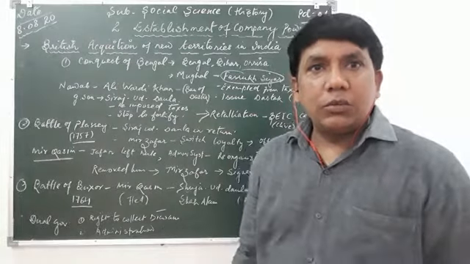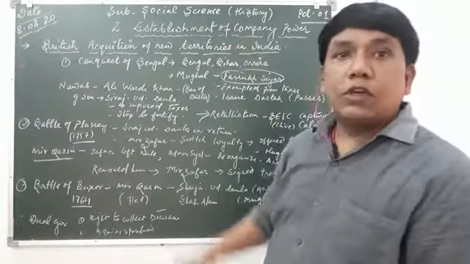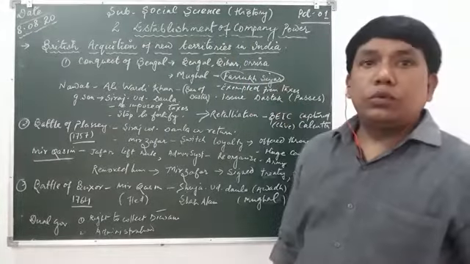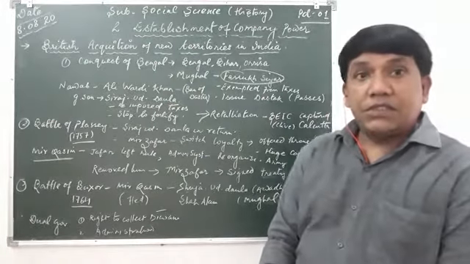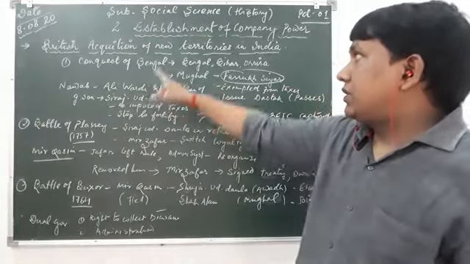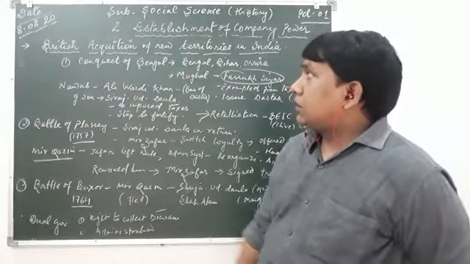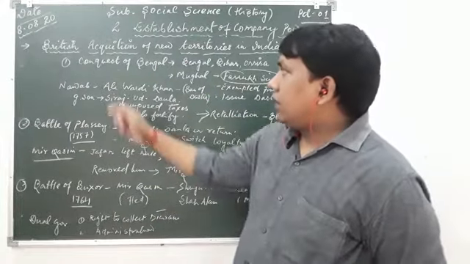This is my second video regarding the chapter establishment of company power. In this we are going to discuss how the British East India Company acquired new territories in India. First, the British acquisition of new territories in India.